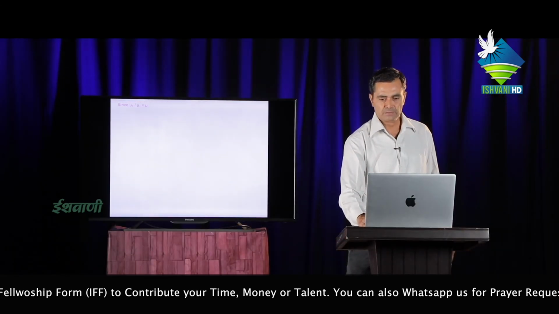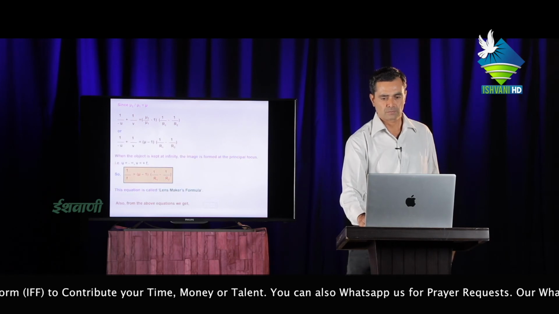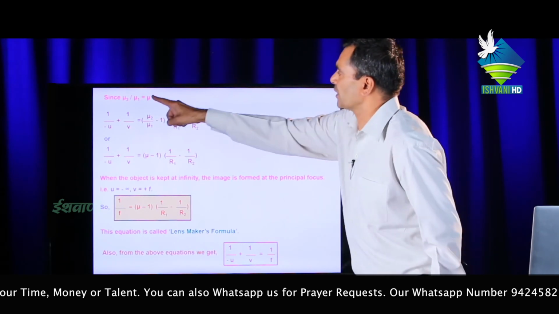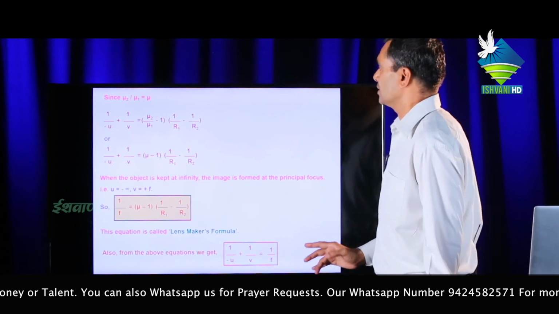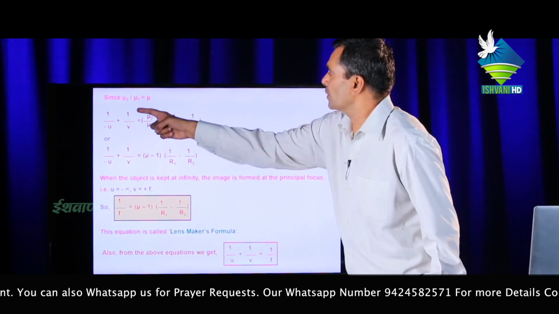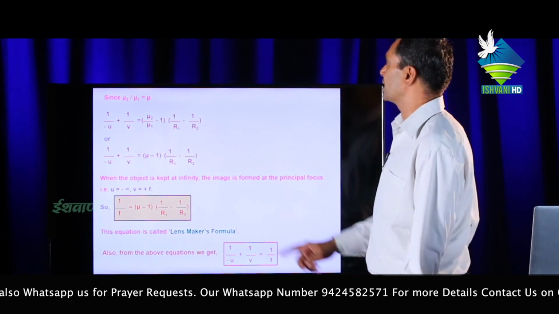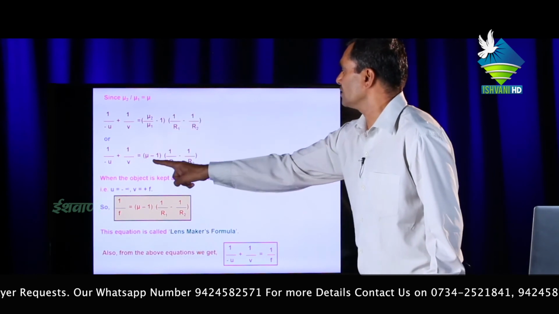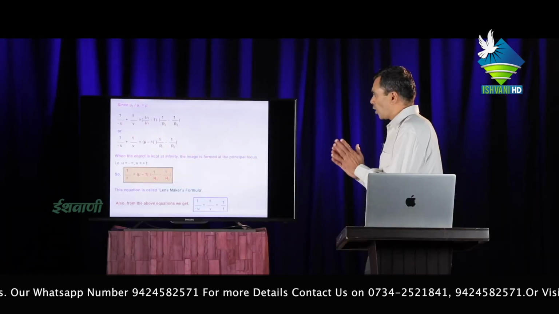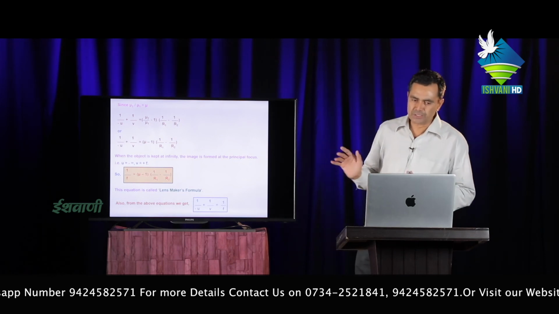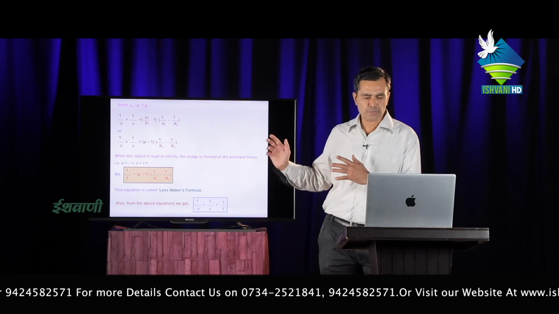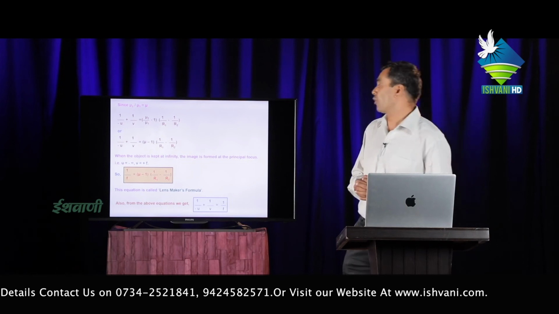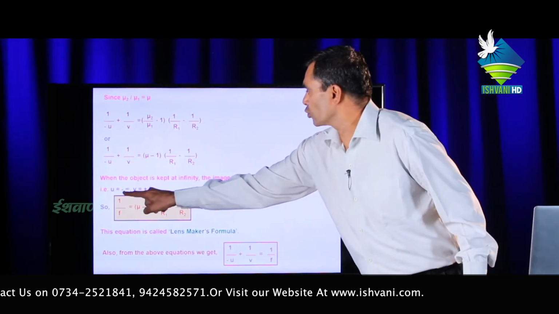But we know that mu2 upon mu1 equal to mu, the refractive index of the second medium with respect to the first. Then 1 upon V minus 1 upon U equals (mu2 upon mu1 minus 1) times (1 upon R1 minus 1 upon R2). Now putting this value in this equation, we get mu minus 1. When the object is kept at infinity, the image is formed at the principal focus. We know that if the object is present at infinity, then the image is formed at the focus. U equal to minus infinity.